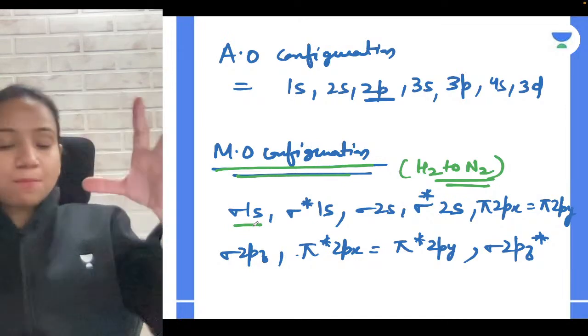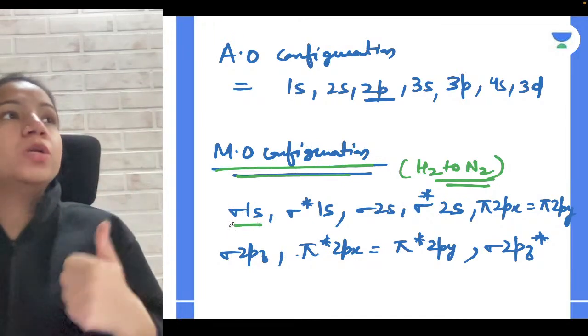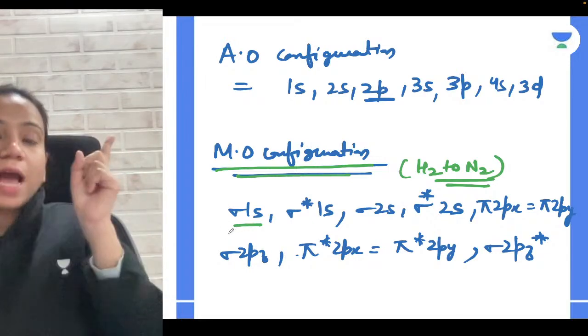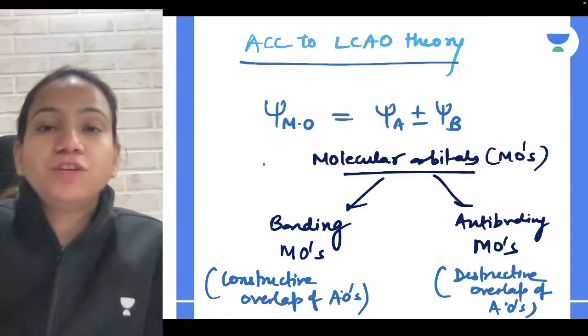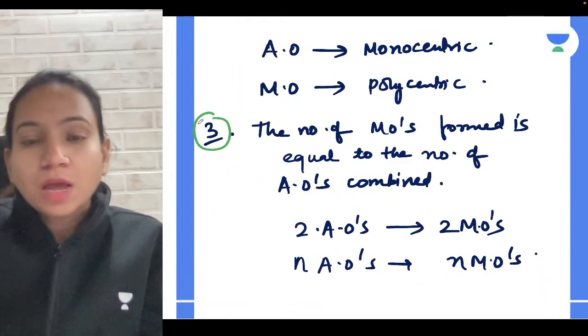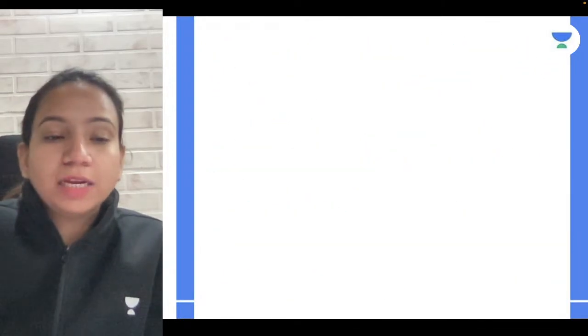How did you get it? When the atomic orbitals combine, they give you molecular orbitals. Now we are talking about the molecular orbital and what it follows, which we can discuss in the salient features. We have discussed only 3 features. Now let us discuss the 4th and 5th features quickly so that we can relate.